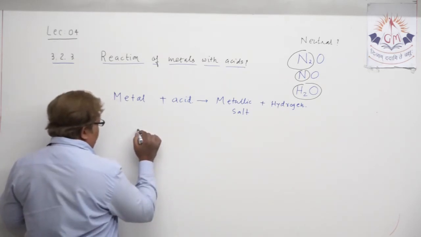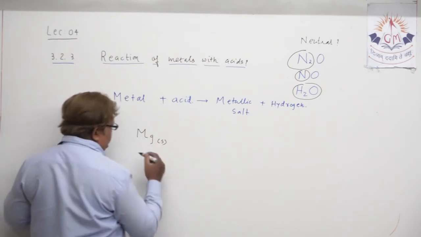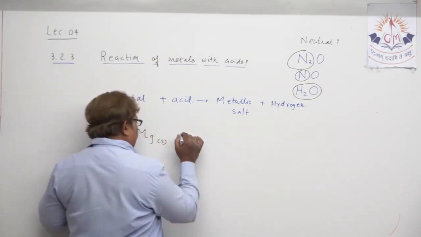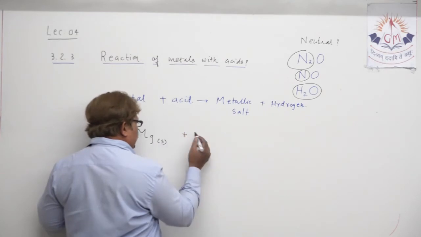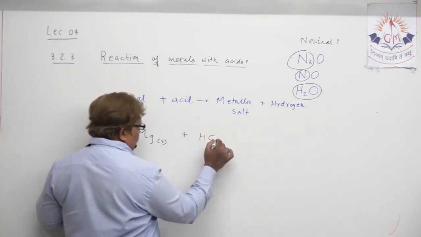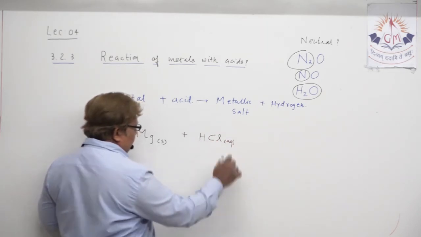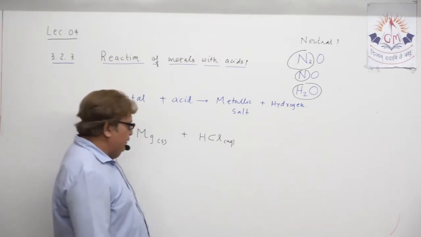Suppose magnesium metal you have taken. When magnesium, suppose let's go as textbook, reacts with hydrochloric acid, understand, always in dilution form for safety measure.